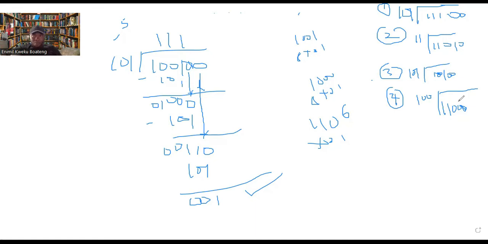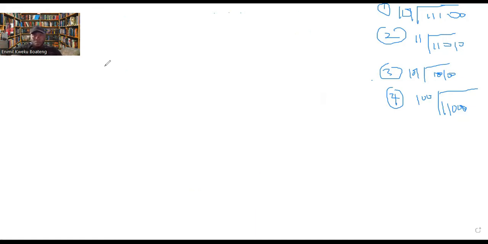The last example, which is this one. So 1 0 0, then 1 1 0 0 0. I think there are 3 zeros. Where did that 0 go? Sorry about that. All right, so 1 0 0, then 1 1 0 0 0.